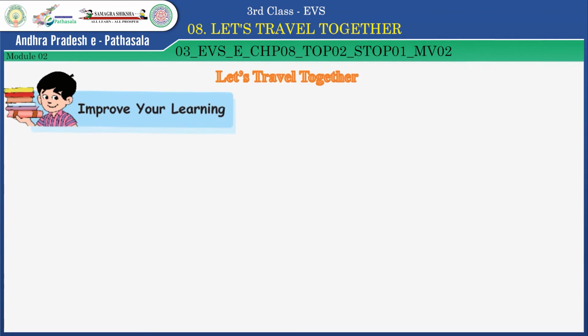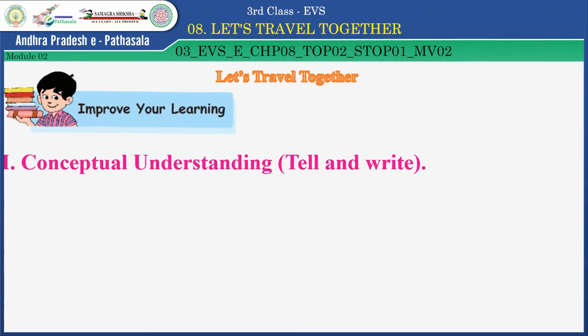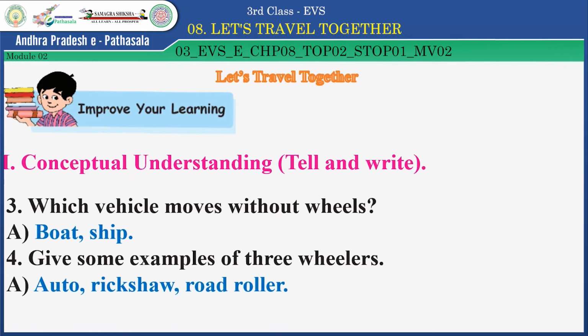Children, now look at the next question. You have to tell and write. Which vehicle moves without wheels? Tell, children. Very good. Boat and ship. Very good, children. Now the next question. Give some examples of three-wheelers. Tell, children. Very good. Auto rickshaw, road roller. Well, children.